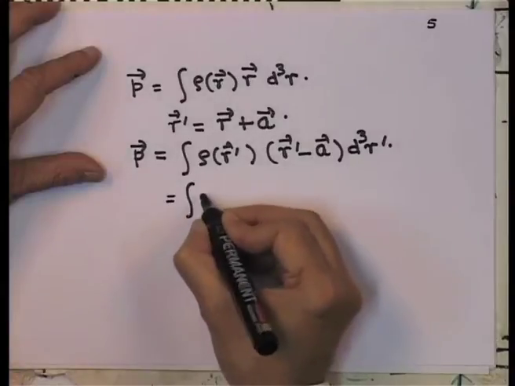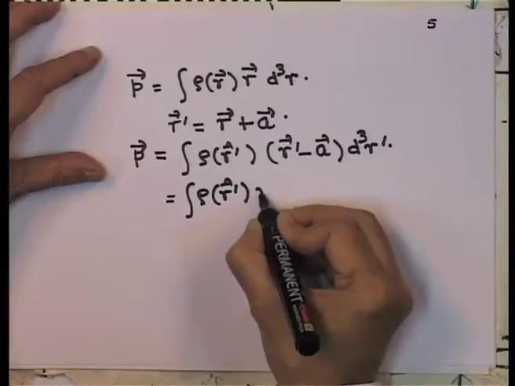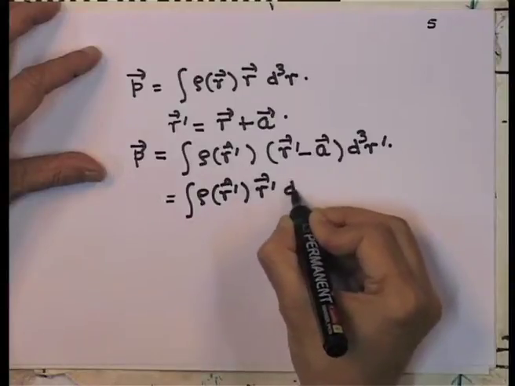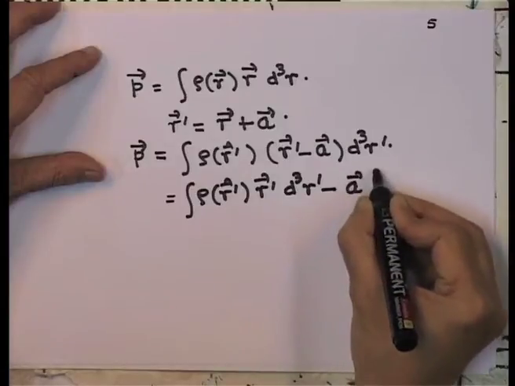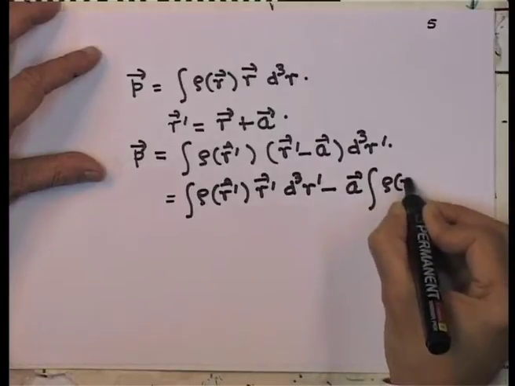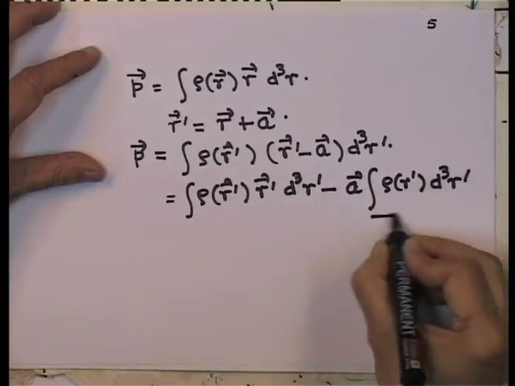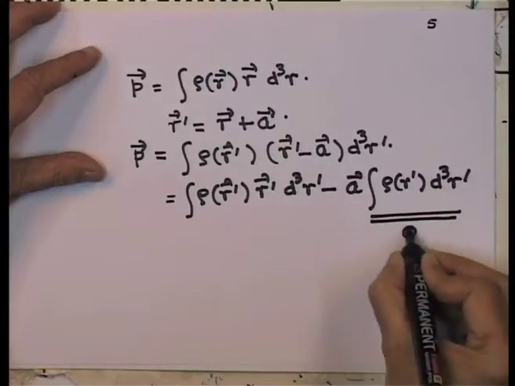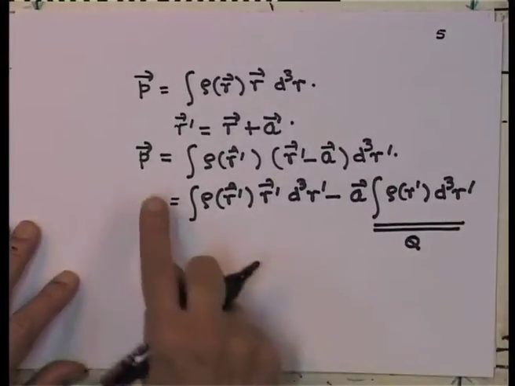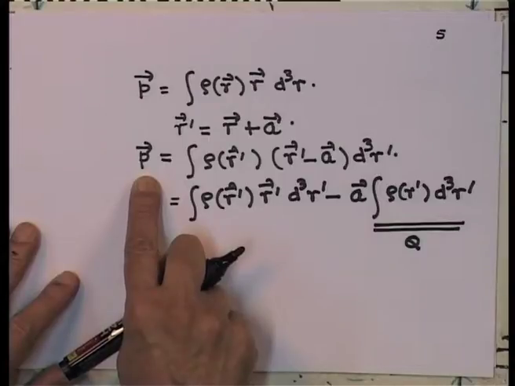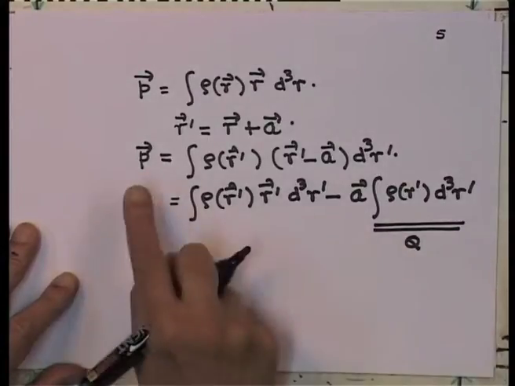So, look at the first term. You notice that this is nothing but the dipole moment with respect to the new variable that I have chosen, minus, since a is a constant, rho r prime dq bar prime. This quantity is nothing but the total charge. So, the expression for the dipole moment will not depend upon the origin if the total charge is equal to 0.